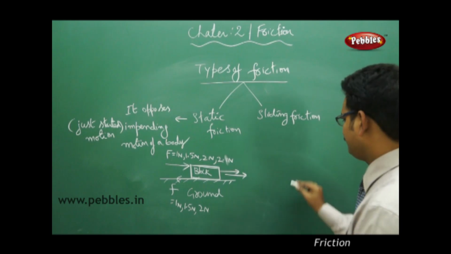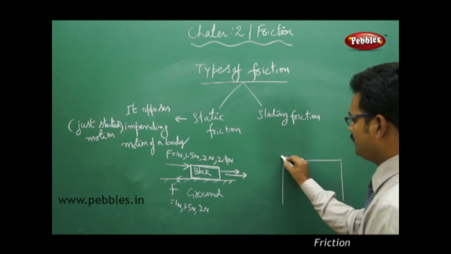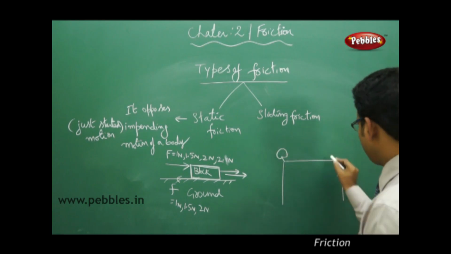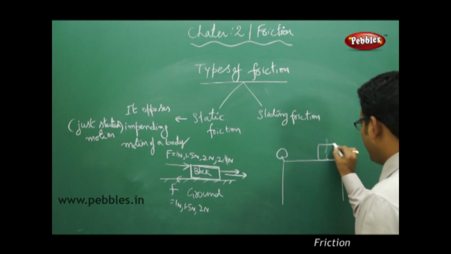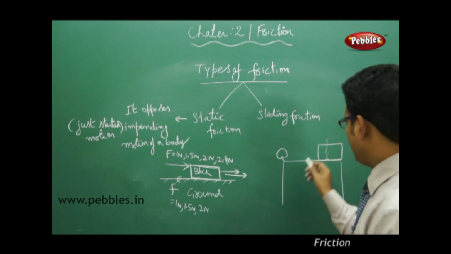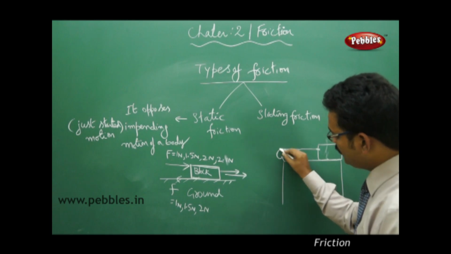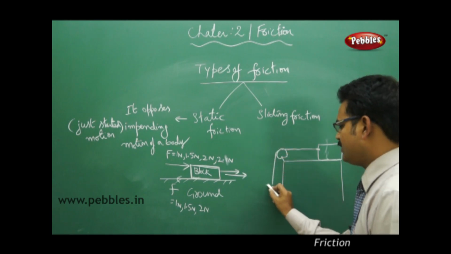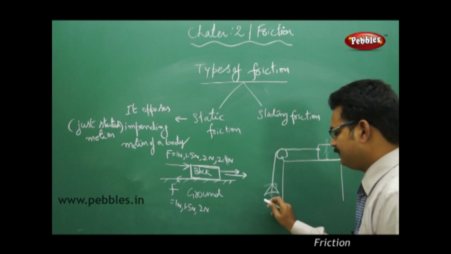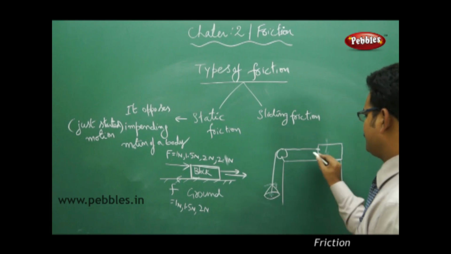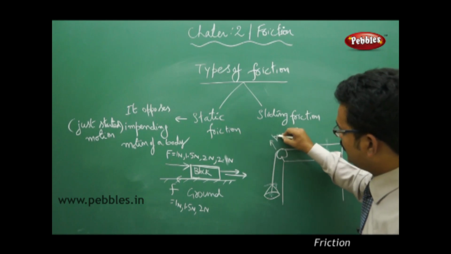Take another example. This is a table and this is the pulley. It's called a pulley, and there is a block, a big, wider and long block, and over this block a string is connected, and the string moves over the pulley and is connected to a weighing pan like this.